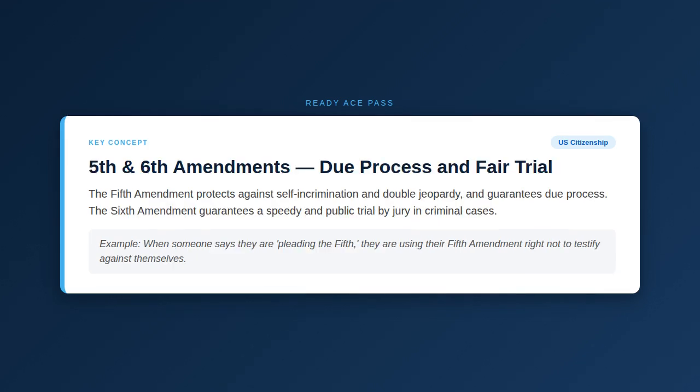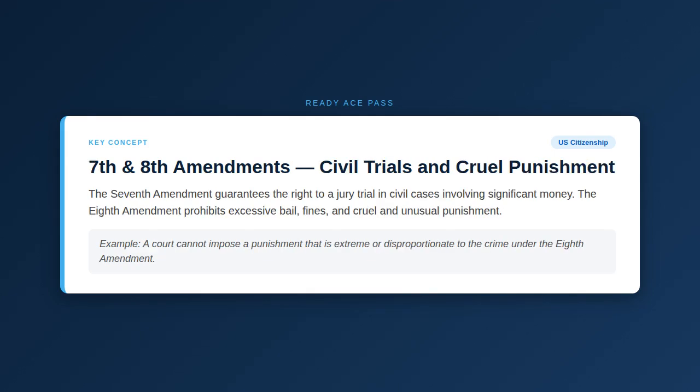Key concept. Fifth and Sixth Amendments, due process and fair trial. The Fifth Amendment protects against self-incrimination and double jeopardy, and guarantees due process. The Sixth Amendment guarantees a speedy and public trial by jury in criminal cases. Example: when someone says they are pleading the Fifth, they are using their Fifth Amendment right not to testify against themselves.